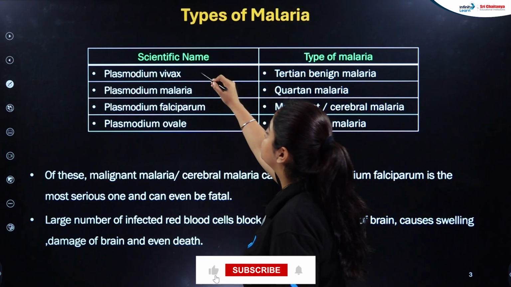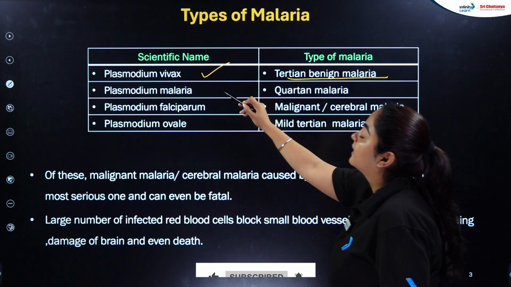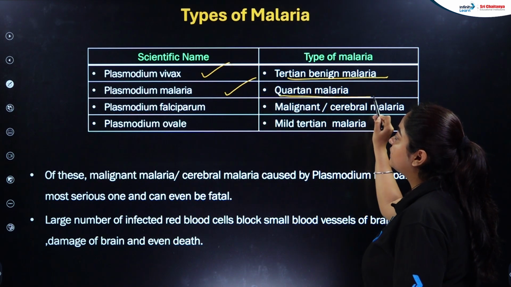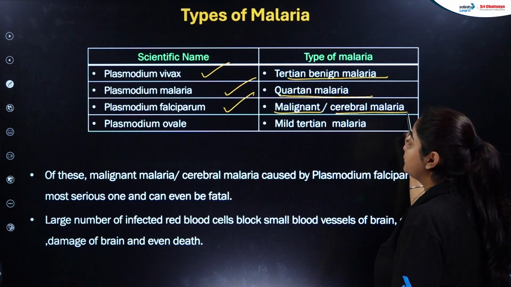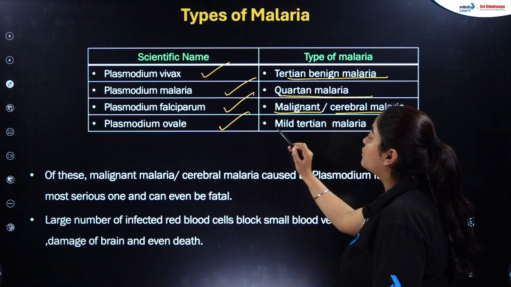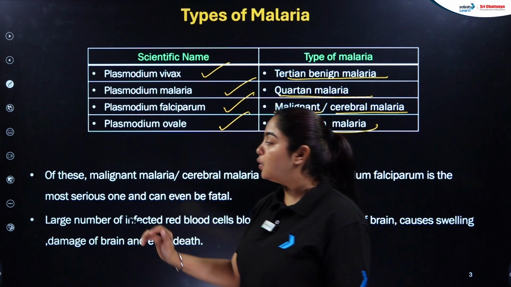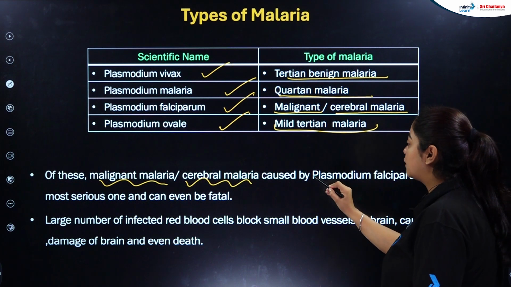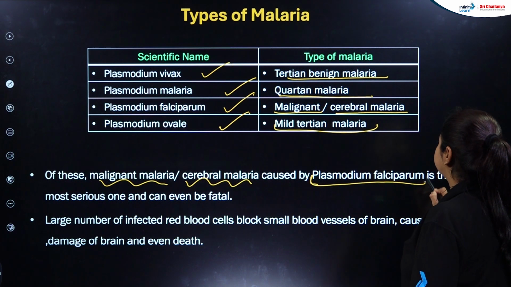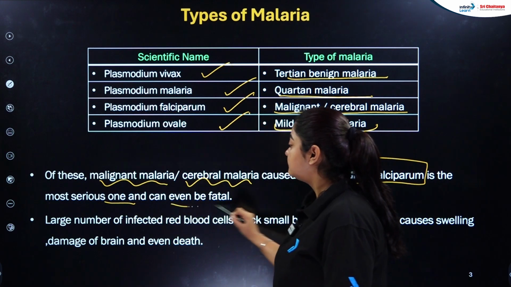Plasmodium vivax causes benign tertian malaria. Plasmodium malariae causes quartan malaria. Plasmodium falciparum causes malignant or cerebral malaria. Plasmodium ovale causes mild tertian malaria. Among these, malignant malaria or cerebral malaria caused by Plasmodium falciparum is the most serious one,